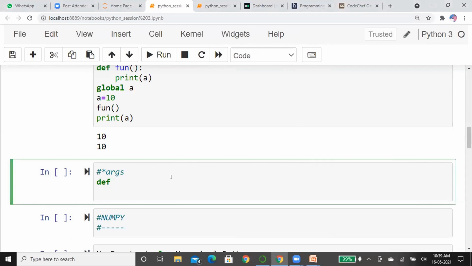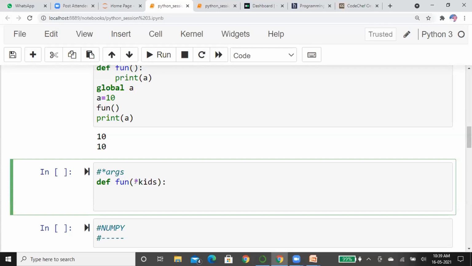Okay, let me define a function. I am giving star kids. Star kids is a star argument. Now let me print kids of 2.